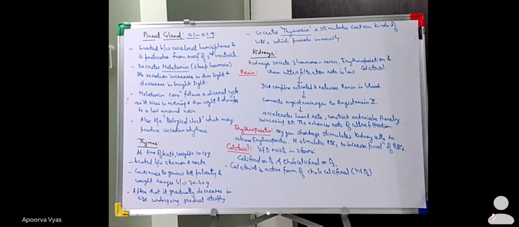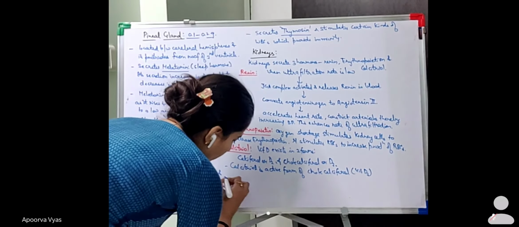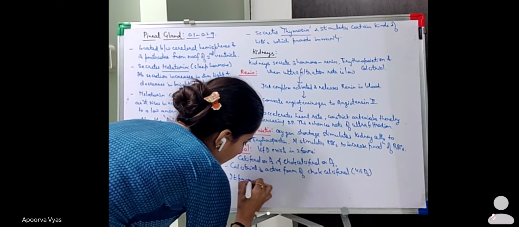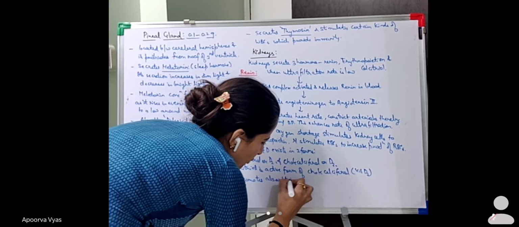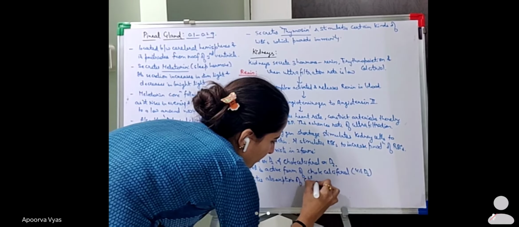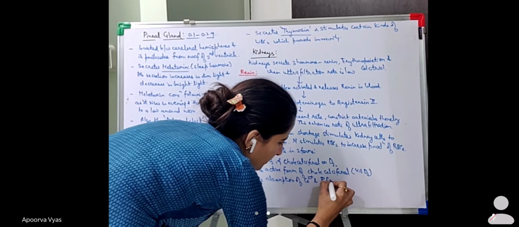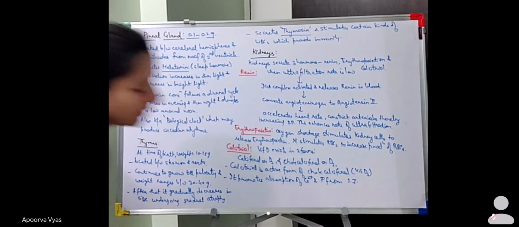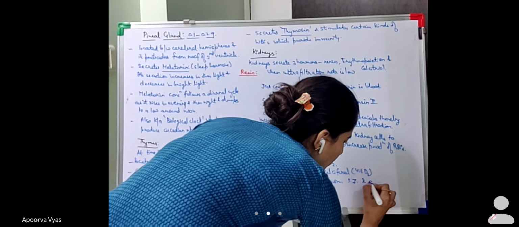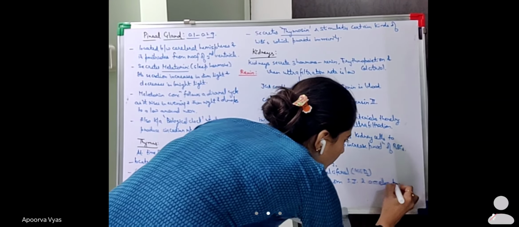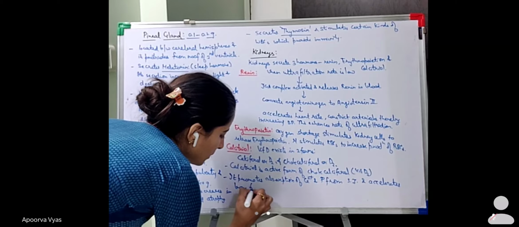And what is this calcitriol going to do? It promotes absorption of calcium and phosphorus from the small intestine and accelerates bone formation.